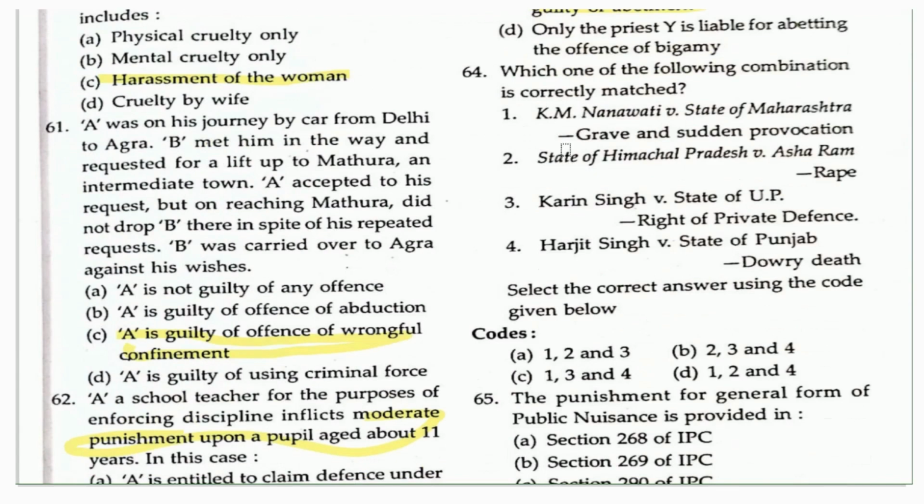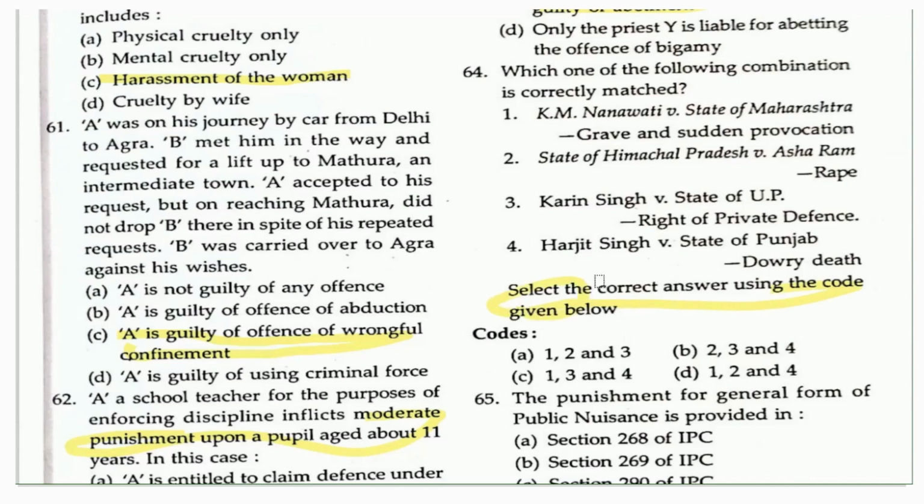Now, move to the next question. Which one of the following combinations is correctly matched? The cases are given, and then the important provisions related to these cases. The first is KM Nanavati versus State of Maharashtra, grave and sudden provocation. State of Himachal Pradesh versus Asharam, that is about rape. Karan Singh versus State of UP, right of private defense. Harjit Singh versus State of Punjab, that is dowry death. We need to give the answer with the help of the code, that is which codes are the correct ones.